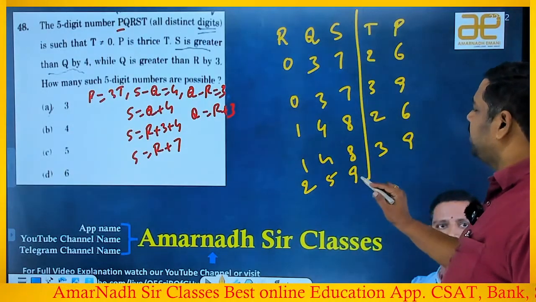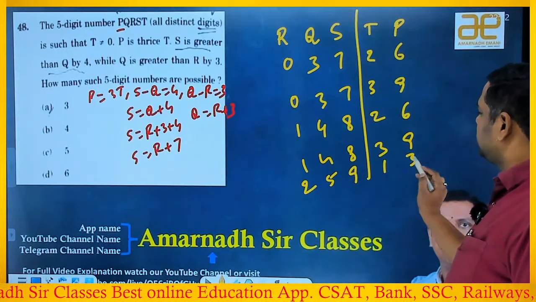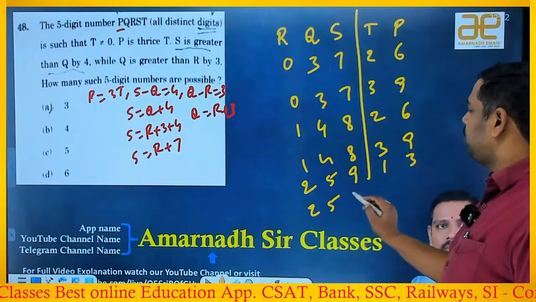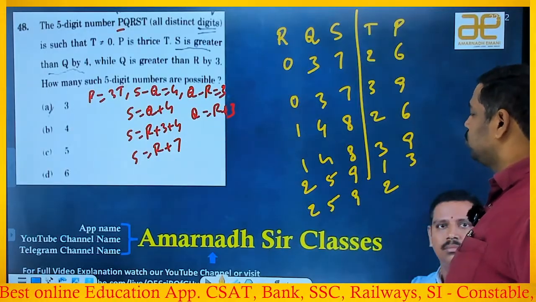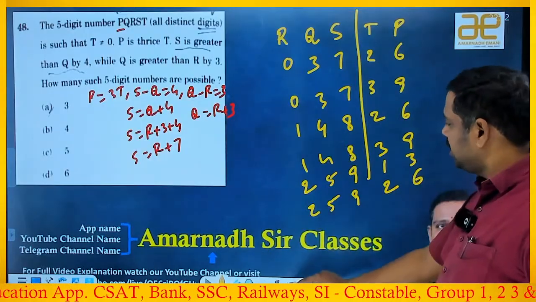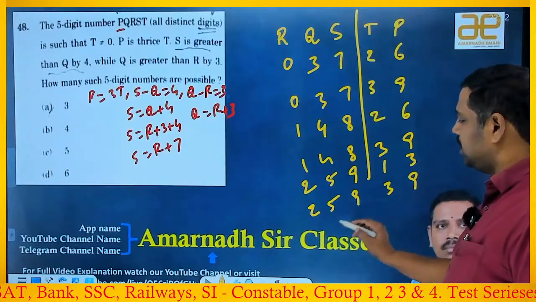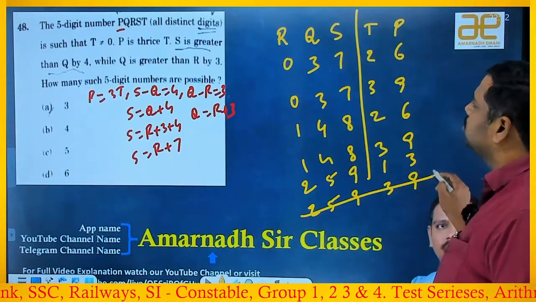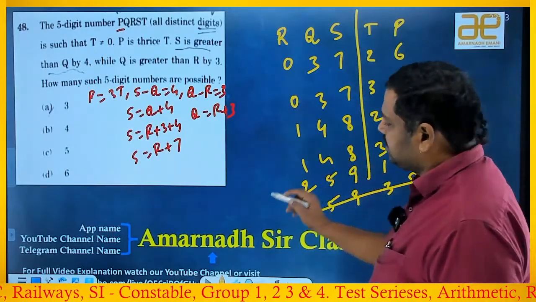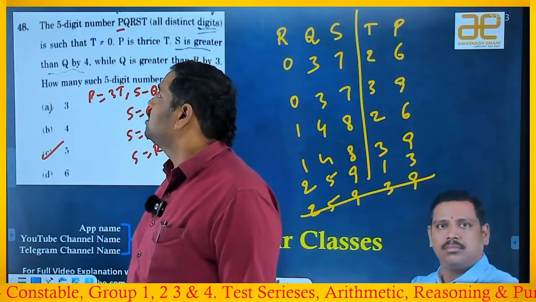Now, if I verify, if T is 1, 1 3s are 3. Okay, no repetition, happy. 2, 5, 9. If T is equal to 2, it will take triple, right? 6. Okay, so 2 is already there, sir. You should not take 2. If it is 3, it is 9. 9 is already there, sir. So this is also not a possibility. 1, 2, 3, 4, 5 cases. How many cases are there? Only 5 cases are possible. So C is the answer.